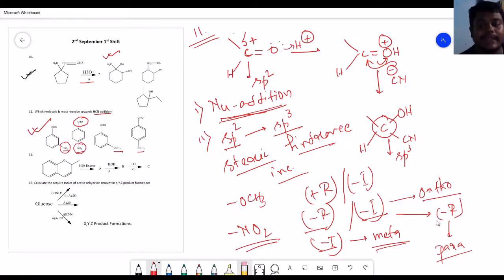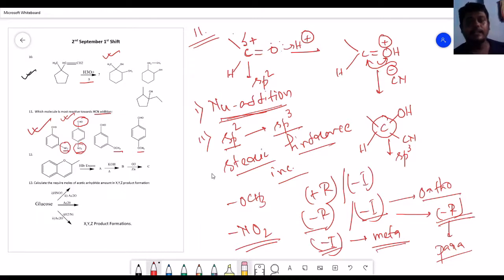So regarding that, minus R effect has a more dominant character than minus I. तो यहाँ पे ये वाला मॉलिक्यूल का जो कार्बन का इलेक्ट्रॉन डेफिशिएंसी होगा वो सबसे ज्यादा होगा. Okay, because it has NO2 which shows a minus R effect. That's why this molecule should be most reactive towards HCN addition, because minus I is not predominantly strong compared to minus R. It is not that much comparable to minus R. So minus R strong है, resonance effect strong है, तो इसीलिए पैरा का जो सब्स्टिट्यूट होगा वो ज्यादा होगा.